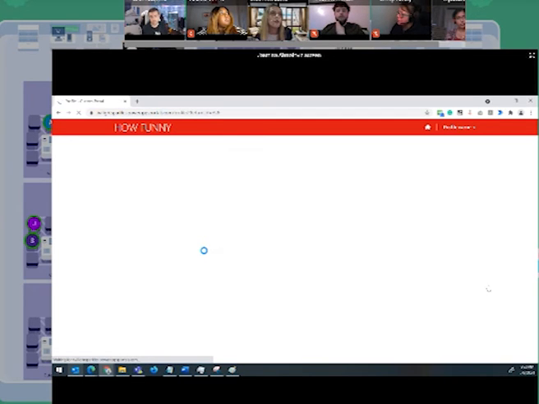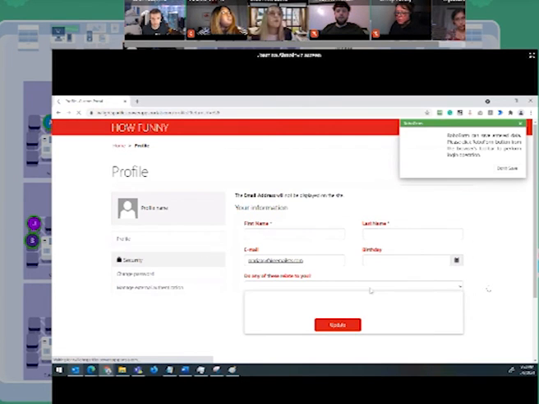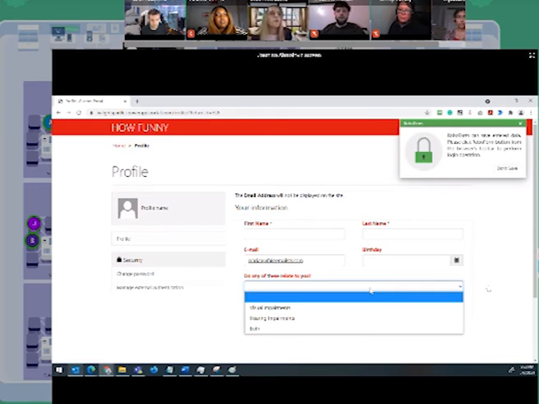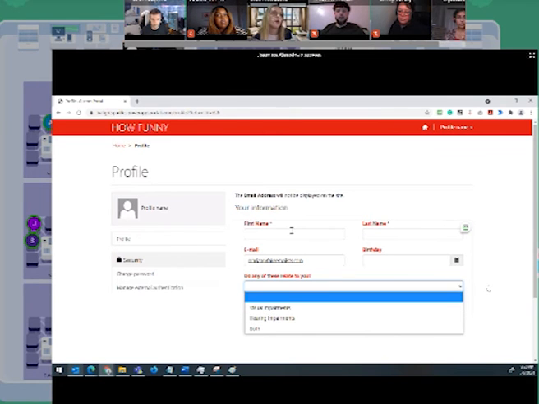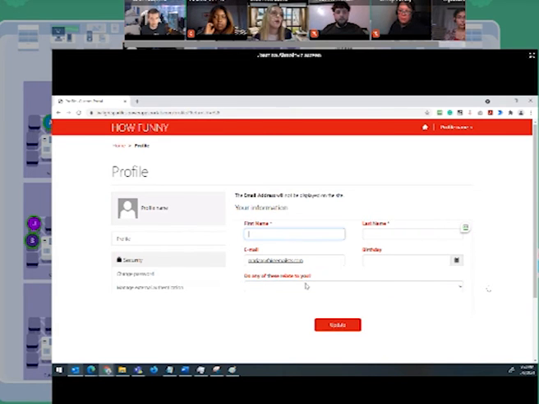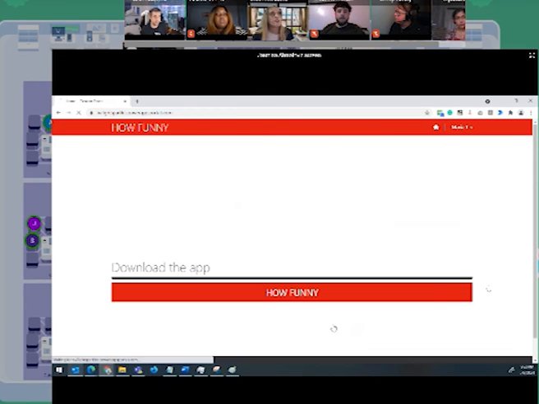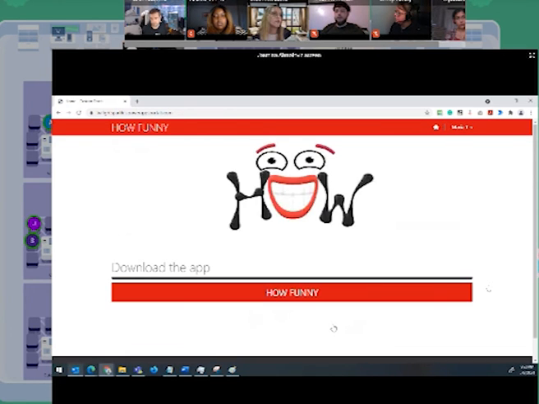So we can change the screen of the app if they have any kind of maybe visual impairment or hearing impairment, or maybe both. So we will change the app accordingly to that. And then after it, they can click on the update of the profile, and information will be updated inside of the system. After they finish the registration, they can easily download the How Funny app by just clicking on this button here on the homepage.